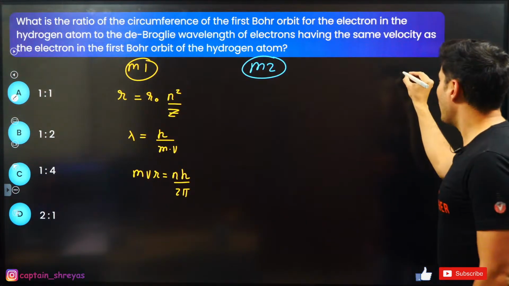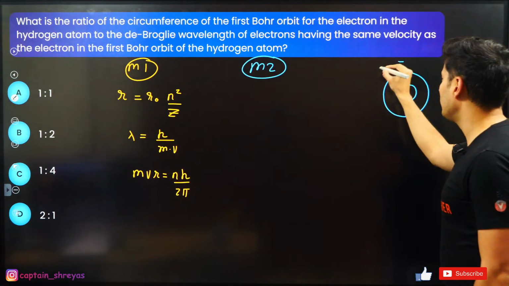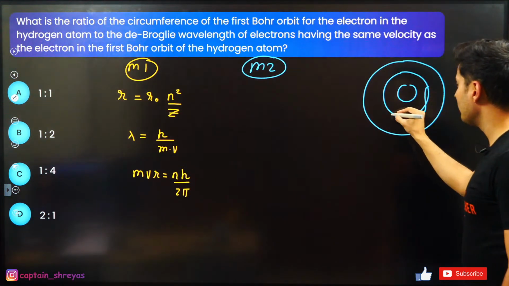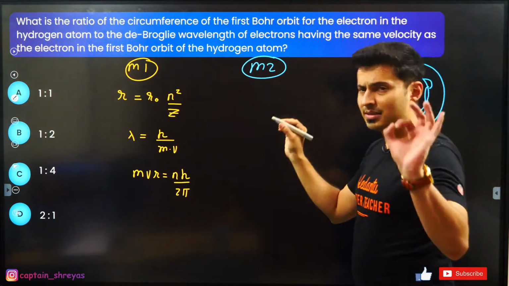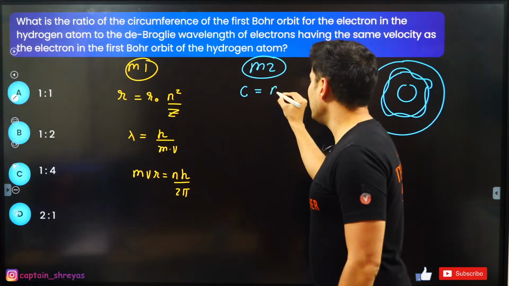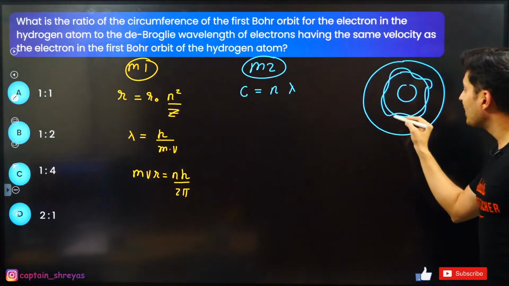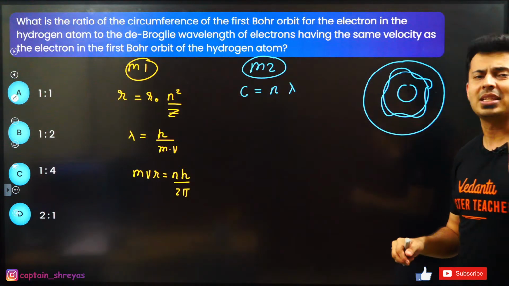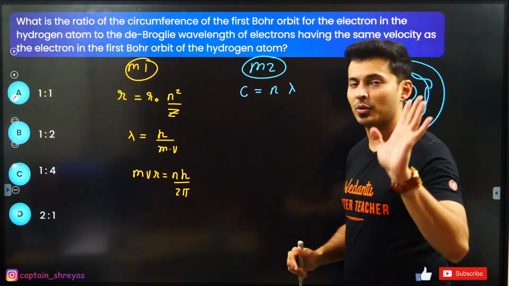So whenever you have any electron in any orbit of a hydrogen-like atom, or basically any atom which follows Bohr's model, it so happens that the de Broglie wavelength exactly fits into the entire circumference, meaning the circumference is an integral multiple of the de Broglie wavelength. Understood? So the entire circumference will be 2 times, 3 times, 4 times, 1 time, 10 times, 100 times, basically n times the wavelength. Exactly an integral number of wavelengths is going to fit in.